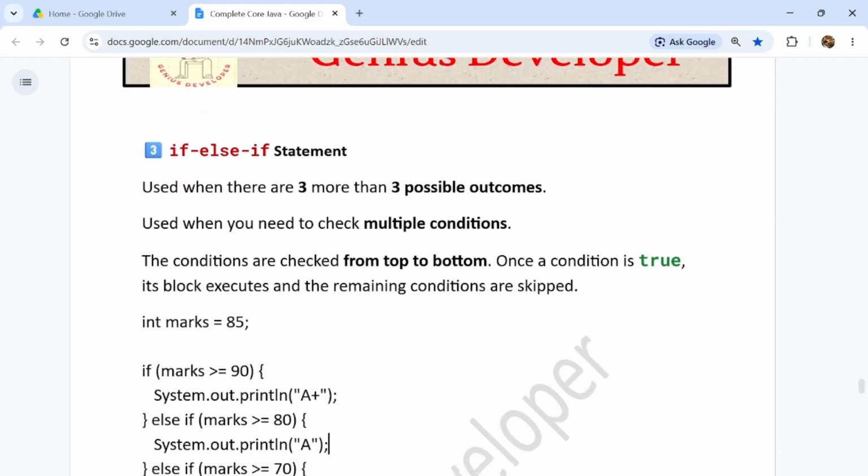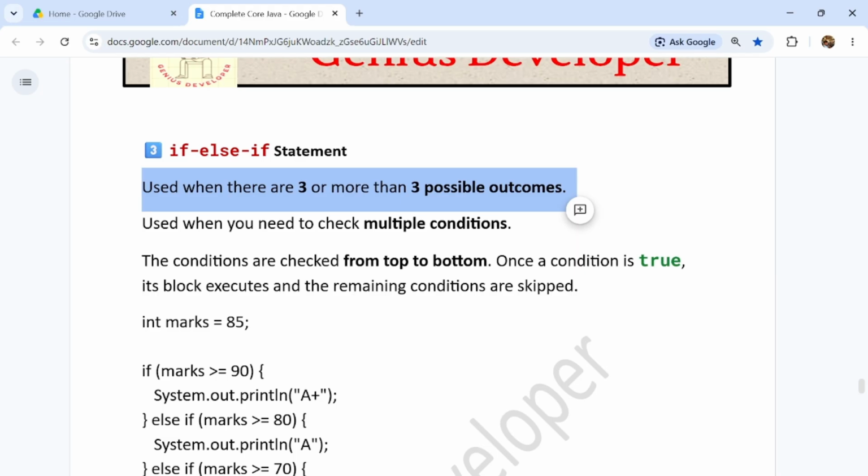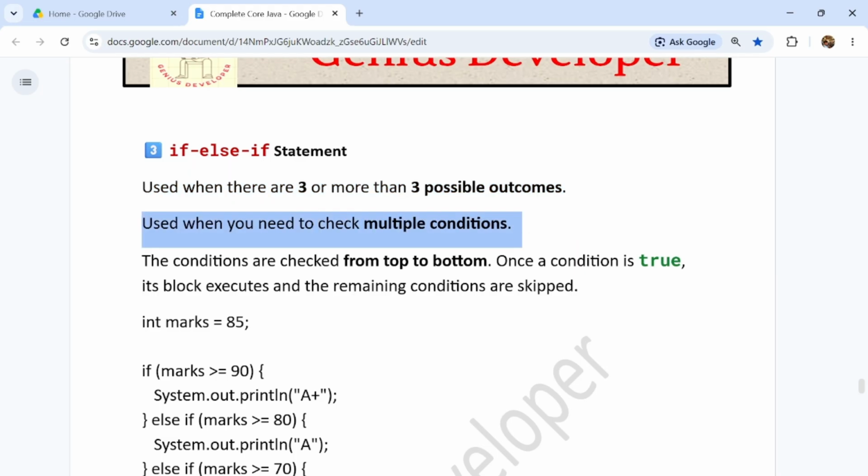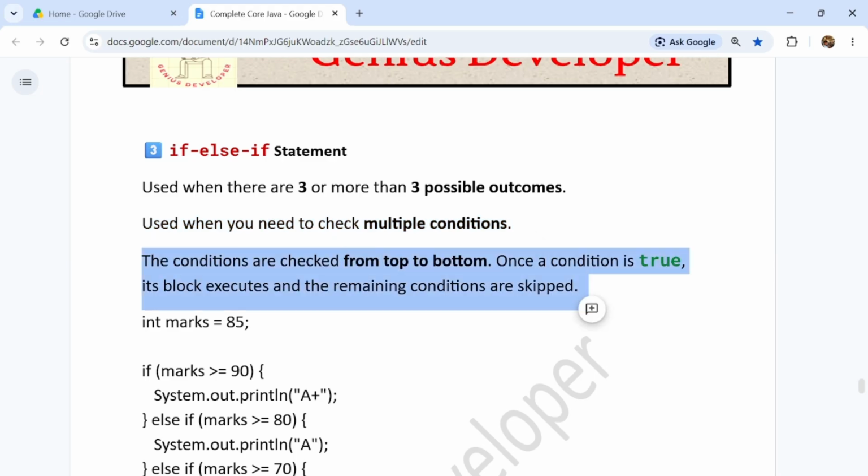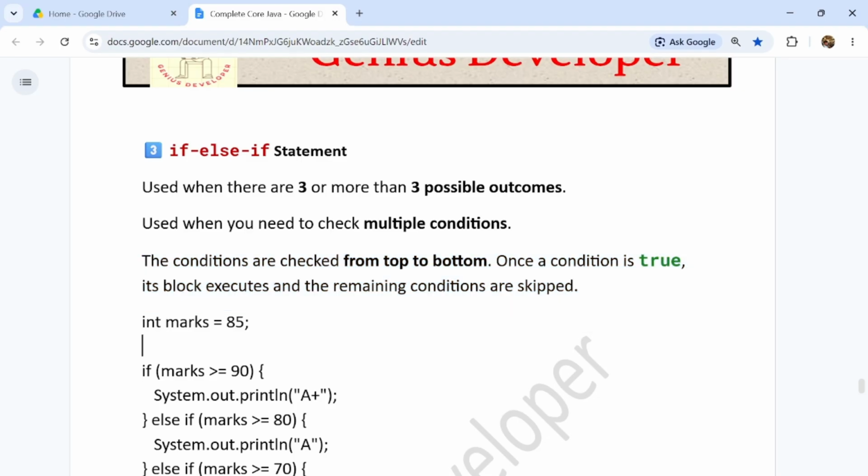So now coming to the if else if statement, guys. It is used when there are 3 or more possible outcomes, and when you need to check multiple conditions. The conditions are checked from top to bottom. Once a condition is true, its block executes and the remaining conditions are skipped. So here is the example, guys.